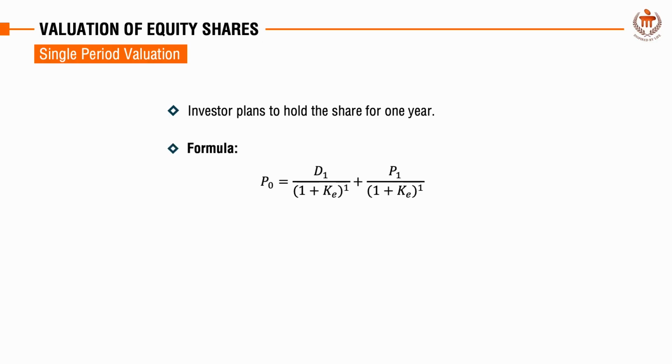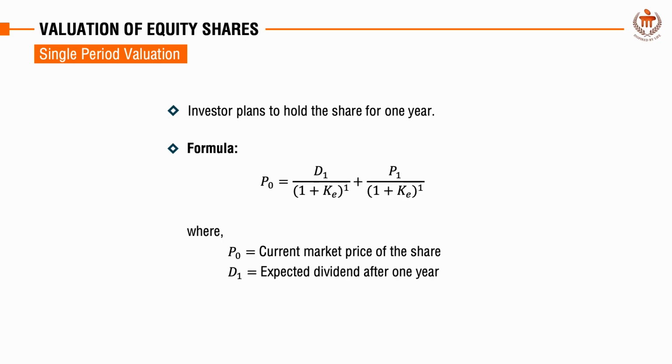The formula is the current market price of an equity share, denoted as P0, equals the sum of two components. First, the present value of the expected dividend to be received after 1 year, which is calculated by dividing the expected dividend, denoted as D1, by 1 plus the required rate of return, denoted as Ke, raised to the power 1.